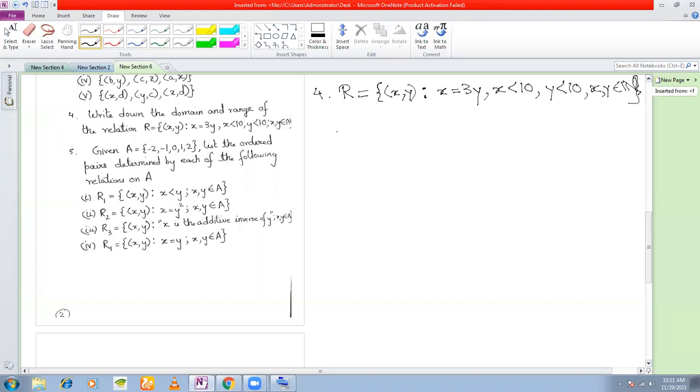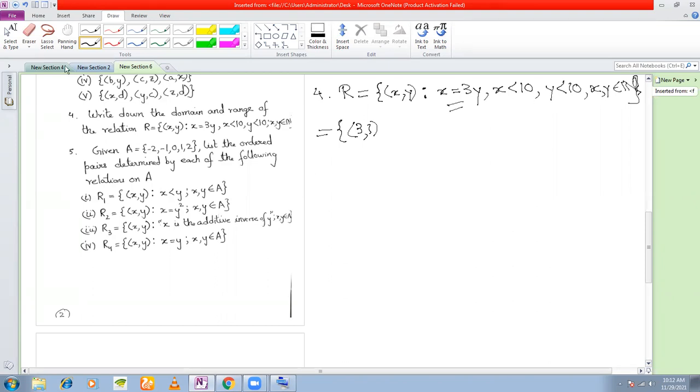So what is this relation now? x and y both are natural numbers such that the first component is thrice the second component. Can we say that (3, 1) is an element of this? If you take y equal to 1, what is the value of x? 3, right? Because x is equal to 3 into y.